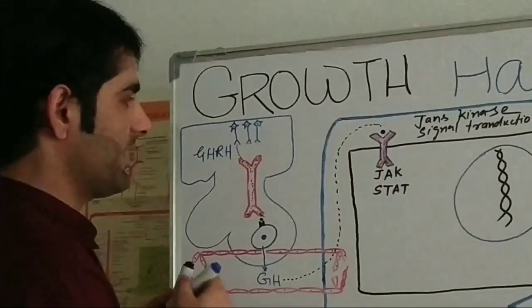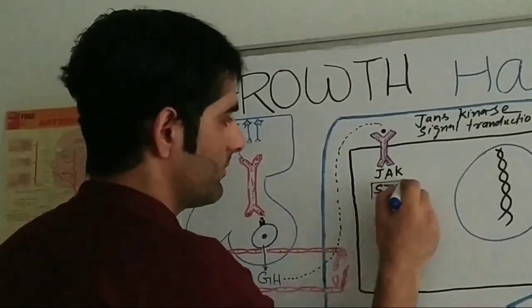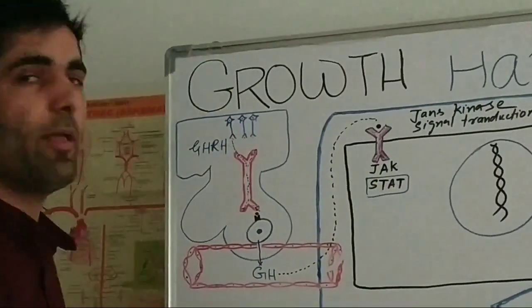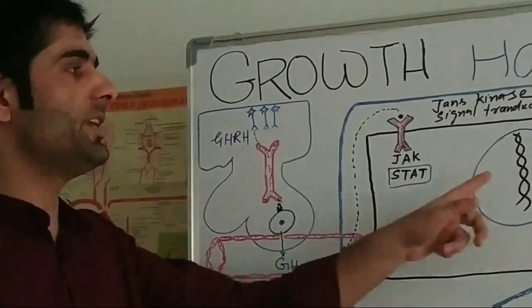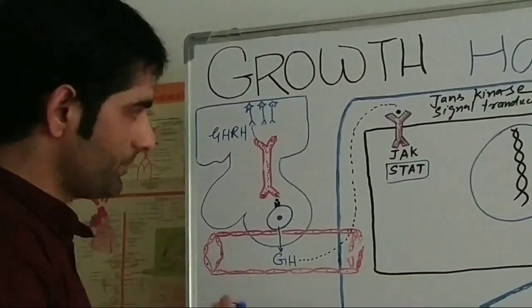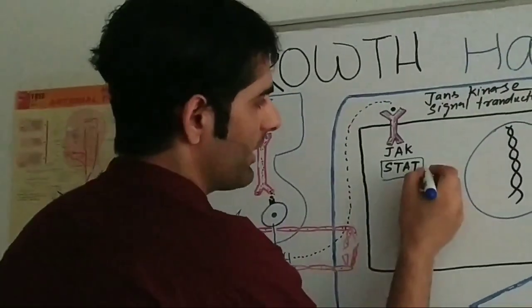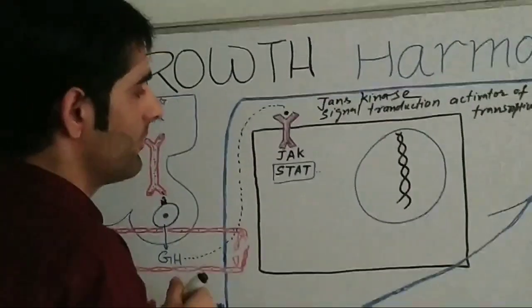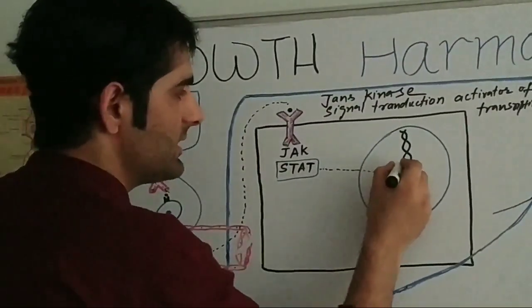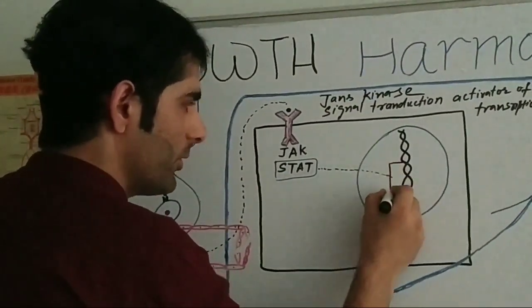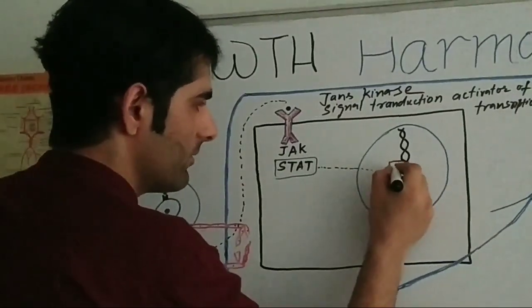Now this STAT is activated. This STAT is actually a transcriptional factor. It helps us to convert the DNA into mRNA. Now, this STAT enters the nucleus, and this STAT binds to our DNA. Now STAT is here.